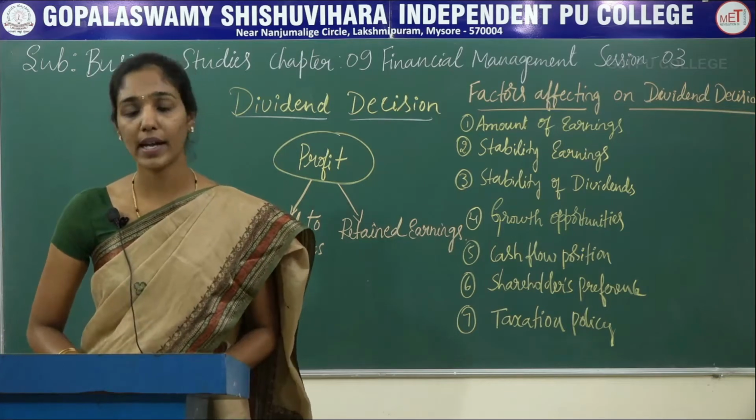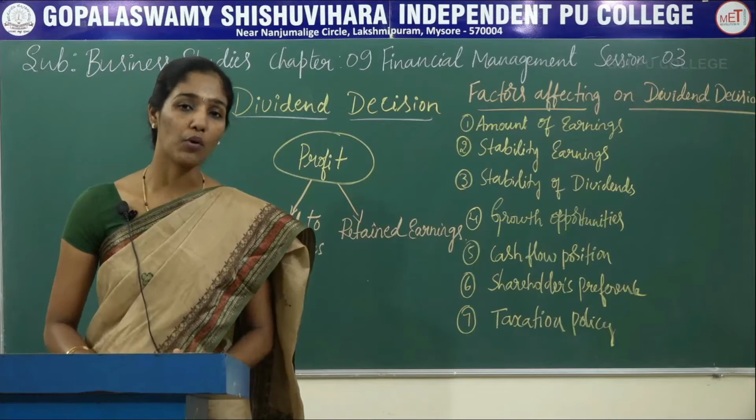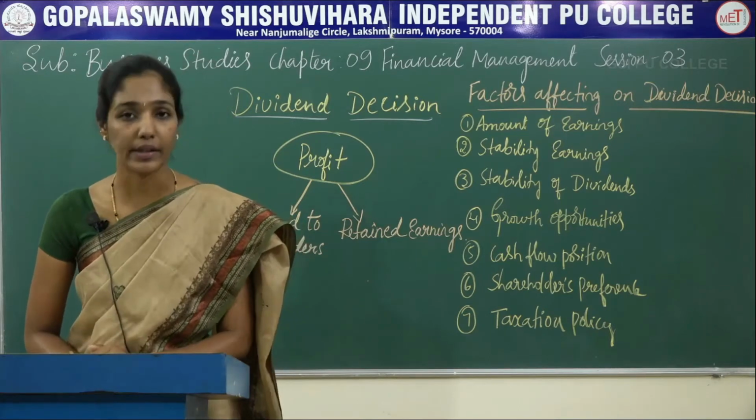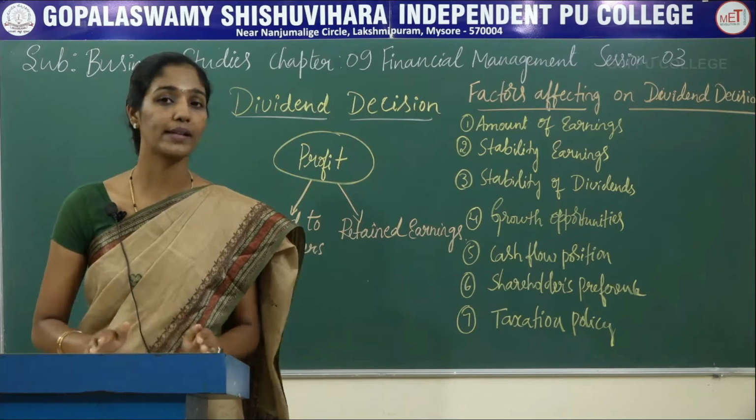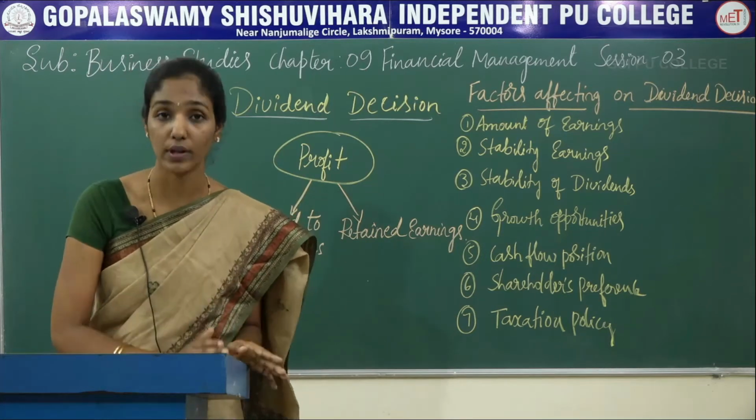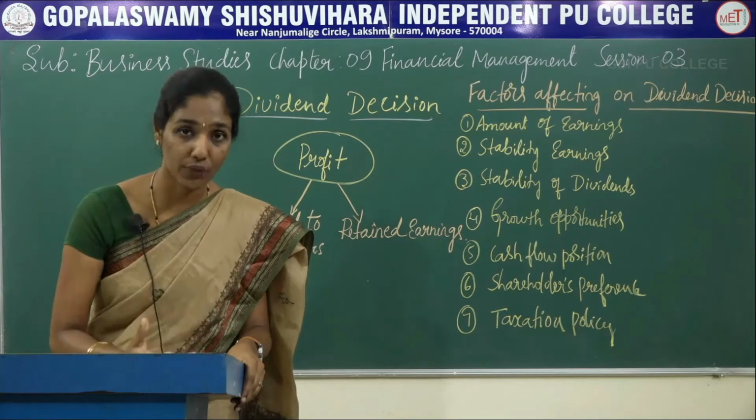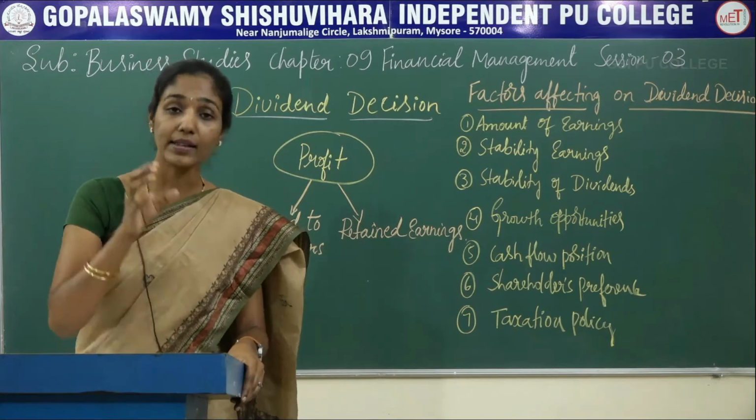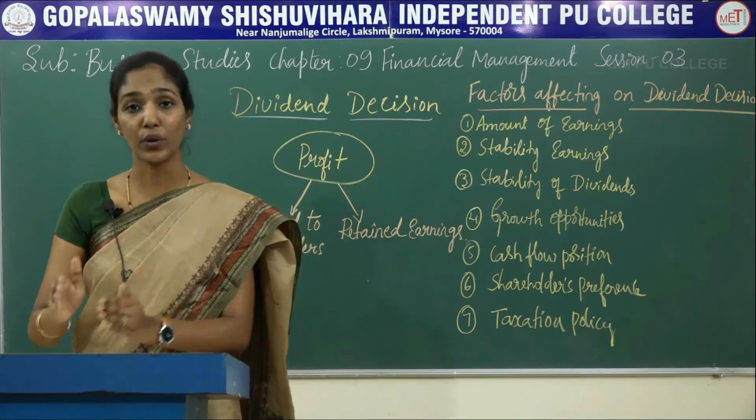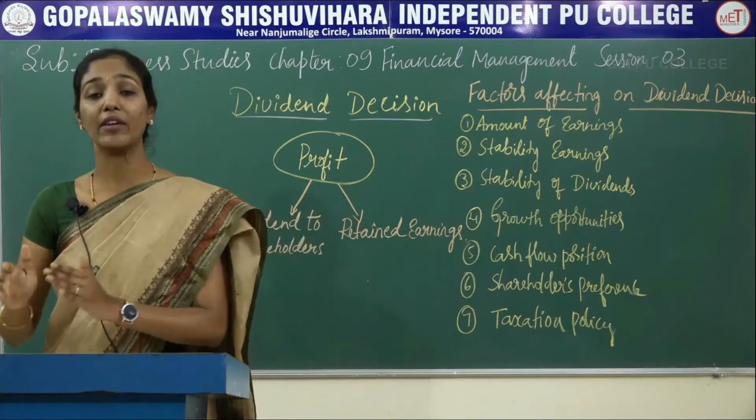Before going to understand about dividend decision, first we need to understand about dividend and retained earnings. You must know company should not distribute its entire profit to the shareholders. It has to retain some portion of profit that will be called as retained earnings, and it is essential for meeting day-to-day expenses as well as for reinvestment purpose in the future.